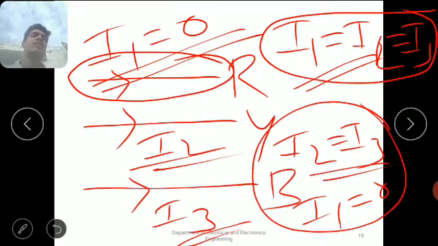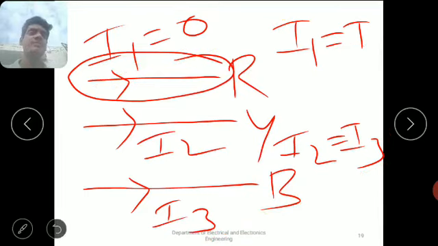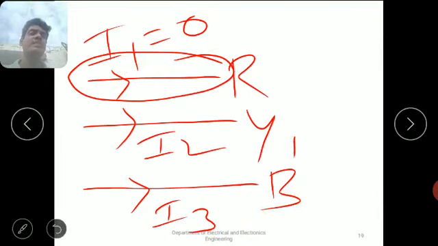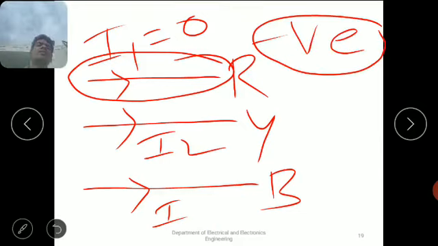If you take a star connected load, for example, then what happens? In that star connected circuit, due to this unbalanced condition, there is a presence of negative sequence currents. Already we have a clear idea about different types of sequences: positive sequence, negative sequence, and zero sequence.